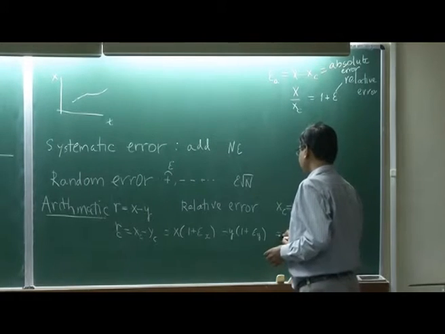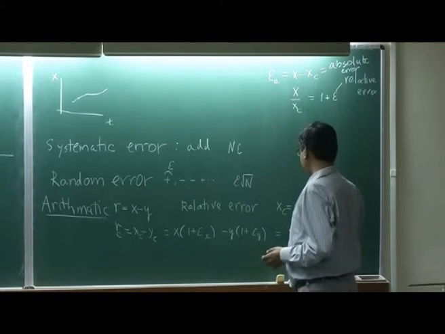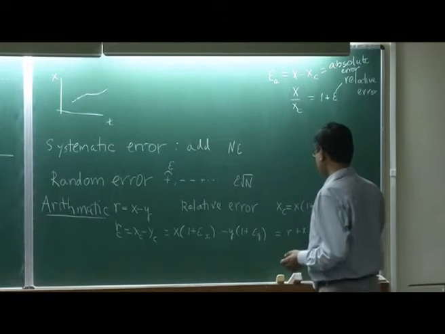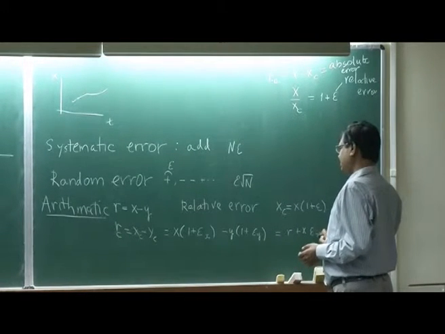So, this is equal to x minus y, which is my exact value, r, plus x epsilon x minus y epsilon y.